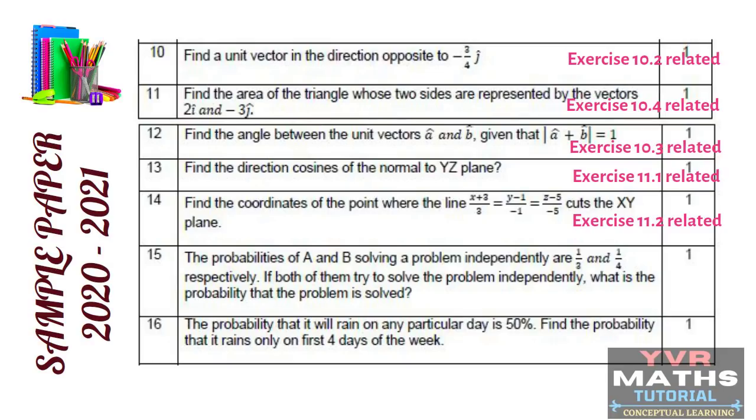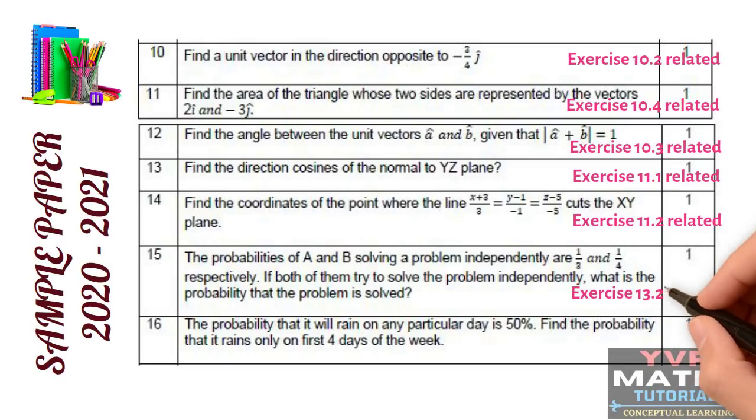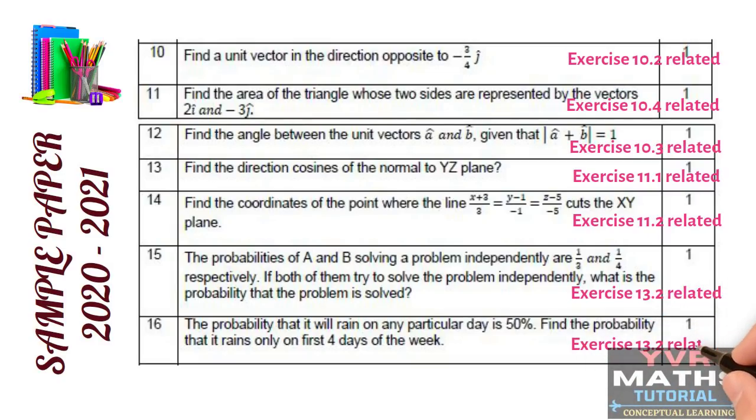Next see 15th question. 15th question is from the chapter probability. In that probability from the concept independent events. This question they taken from the concept independent events. This question is related to exercise 3.2. See 16th question. 16th question also from the same chapter, probability. But this question is related to the concept multiplication theorem on probability. So this question is related to exercise 13.2.